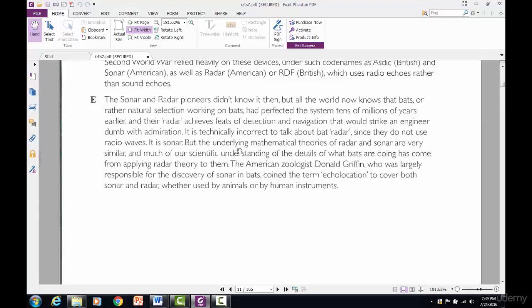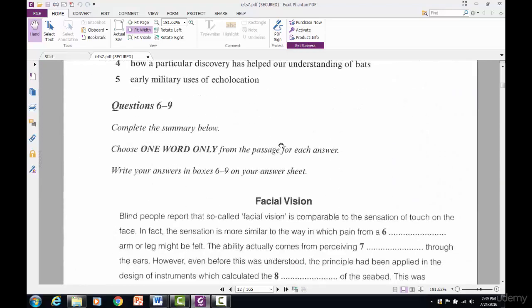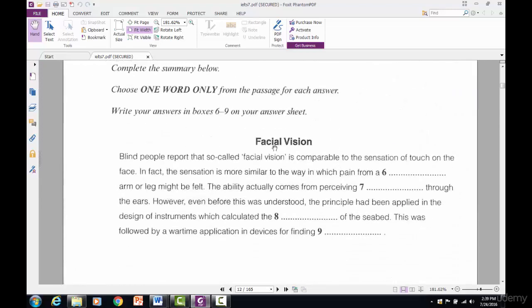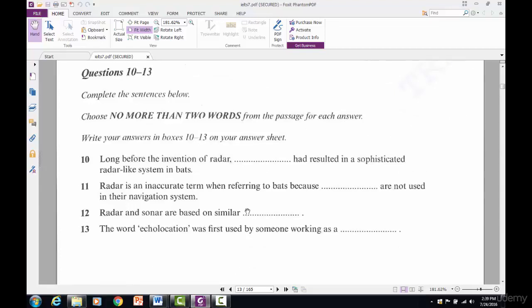Right, here it is right here. But the underlying mathematical theories of sonar and radar are very similar. So what's similar? The mathematical theories. So that's what we would put as our answer for number, I've been looking at the wrong one. Our answer for number 12, similar mathematical theories.